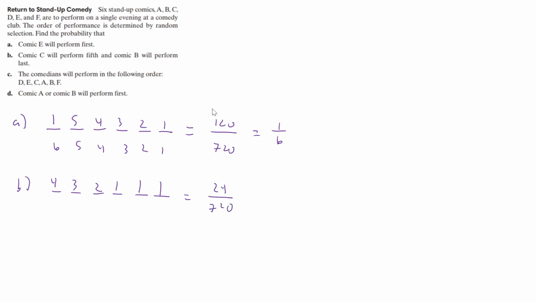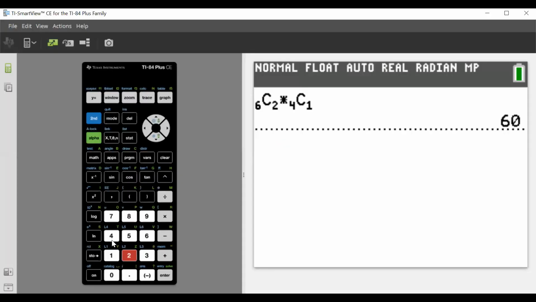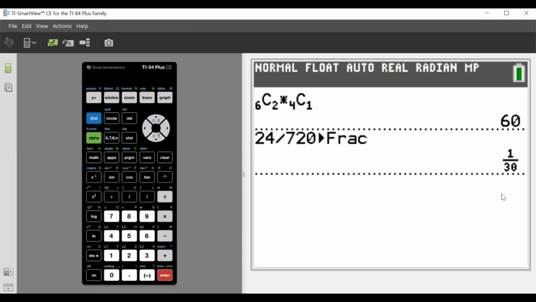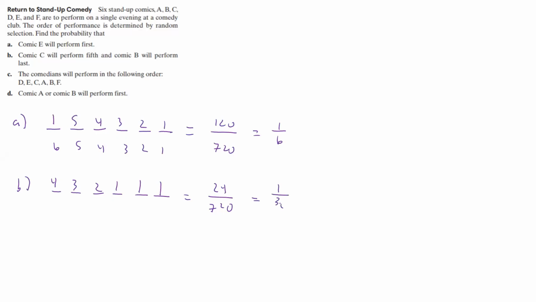That one I'm not going to be able to do as easily in my head. So we have 24 divided by 720, do the math, and we get 1/30. Now part C. Now we have 1, 2, 3, 4, 5, 6, and we have to do it in that order. Well, if we have to do it in that order, there's only one way each position can happen. And so the probability is going to be 1/720. So that one is a pretty easy one because each one of those had to be in that order, and so that's just 1 over 720.